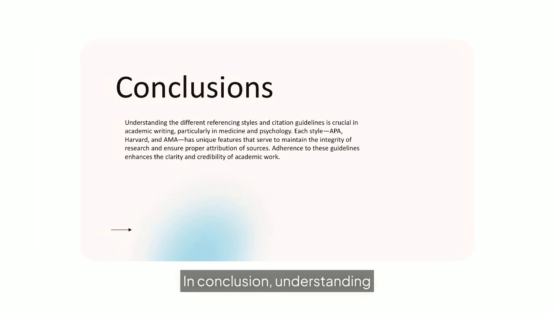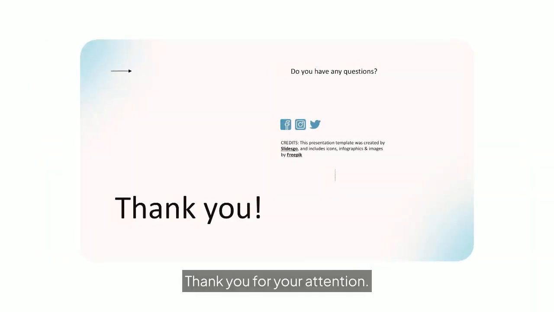In conclusion, understanding different referencing styles is crucial in academic writing. Each style, APA, Harvard, and AMA, has unique features that maintain research integrity and ensure proper source attribution, enhancing clarity and credibility.